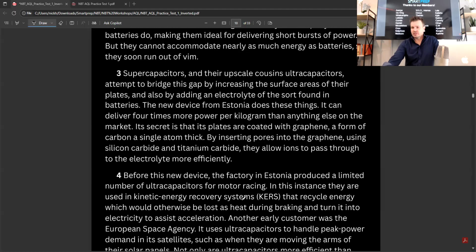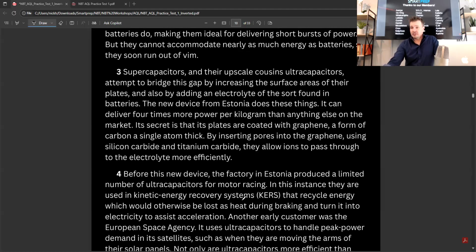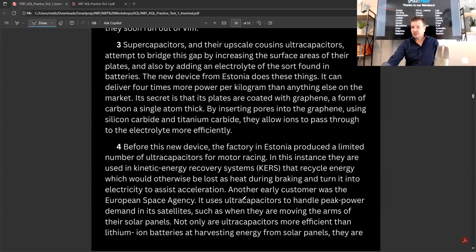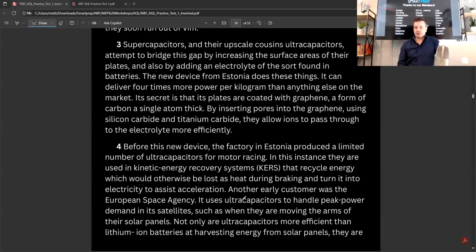By inserting pores into the graphene, using silicon carbide and titanium carbide, they allow ions to pass through to the electrolyte more efficiently. Before this new device, the factory in Estonia produced a limited number of ultracapacitors for motor racing. In this instance, they are used in kinetic energy recovery systems, KERS, that recycle energy which would otherwise be lost as heat during braking and turn it into electricity to assist acceleration. Another early customer was the European Space Agency.